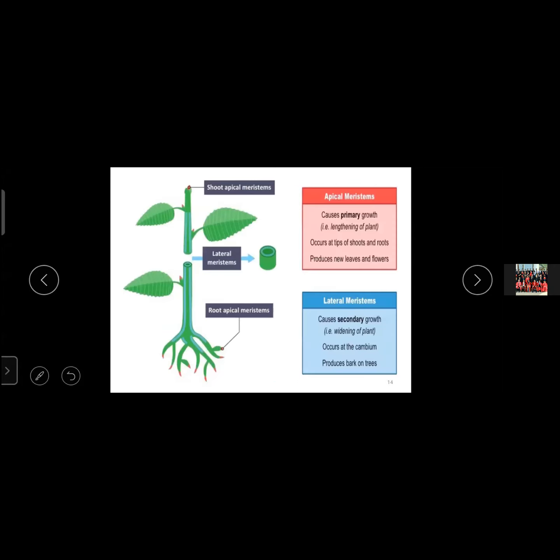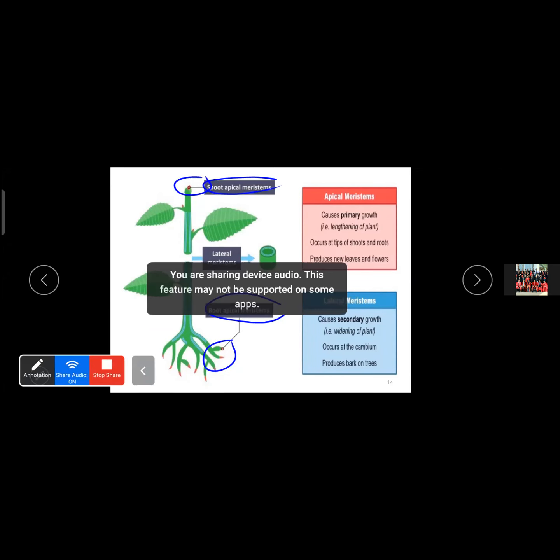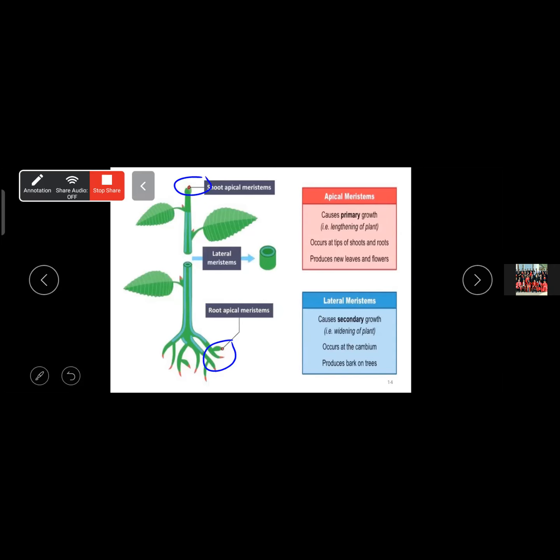Now this is the shoot apex, and the root apex. Root apex, you have apical meristem. Shoot apex also, we have the apical meristem. You all can have a look at the picture.